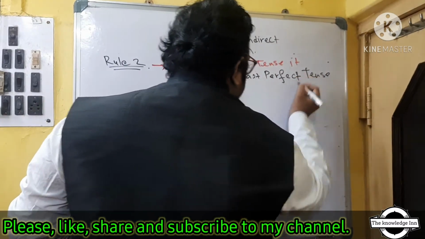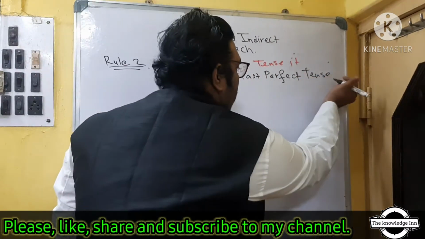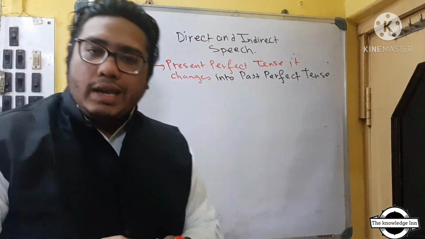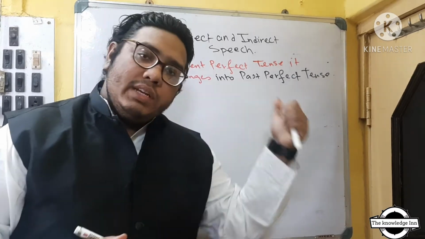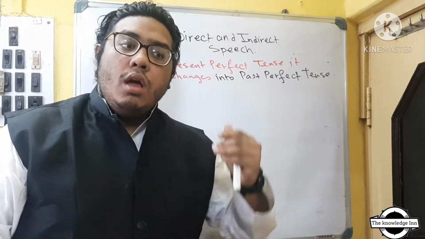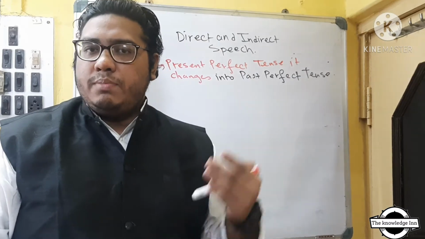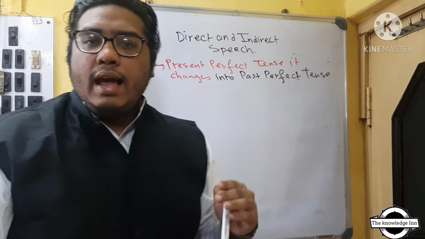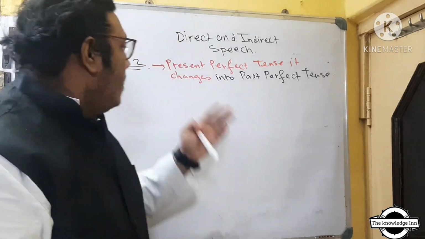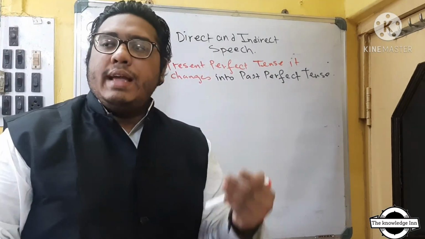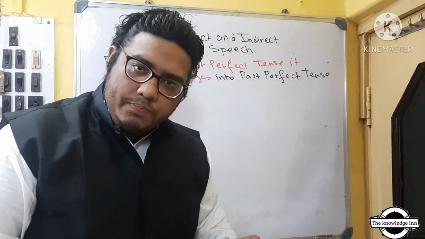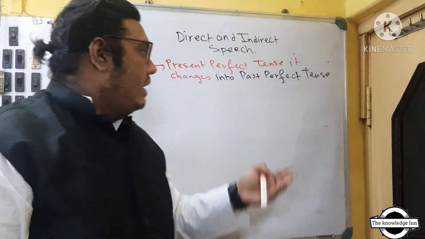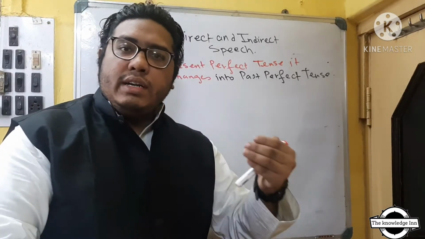Past perfect tense. Simple. Now for you all who don't know what is a perfect tense, please go back to my previous videos. I've already done all these things, but yet again I will revise with you what is the perfect tense. Uska helping verb kya hota hai basically. In the perfect tense, has and have are being used for the present perfect tense, and the action will end with the third form of the verb or ed. Whereas in past perfect tense, what basically happens is that has and have will turn into had.